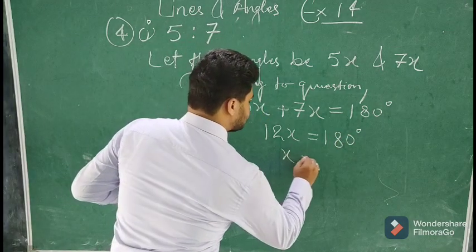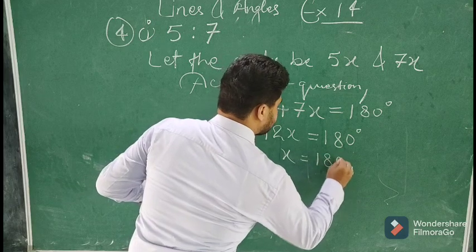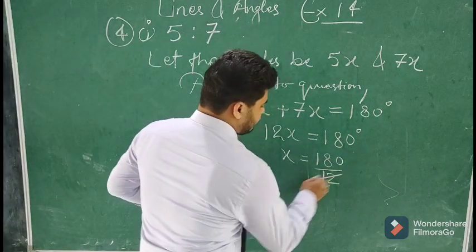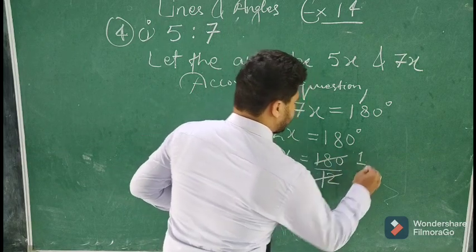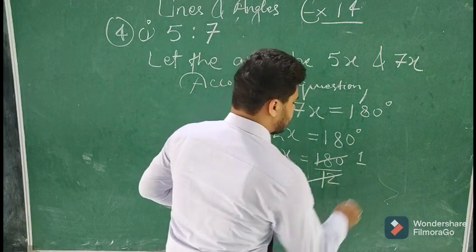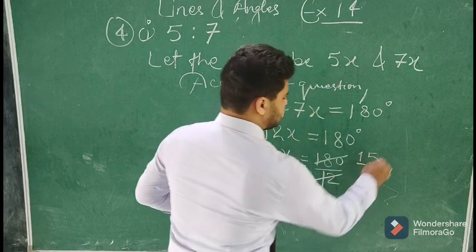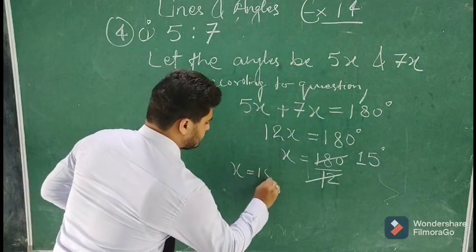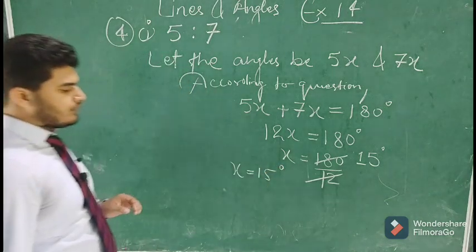So x is equal to 180 upon 12. 12 ones are 12, 6 is 60, 12 fives are 60. So x is equal to 15 degrees.